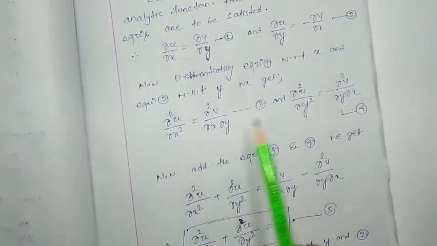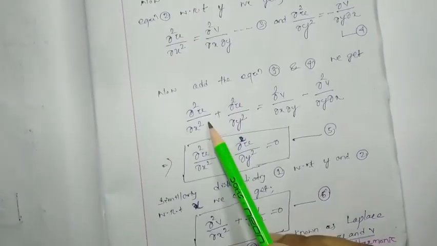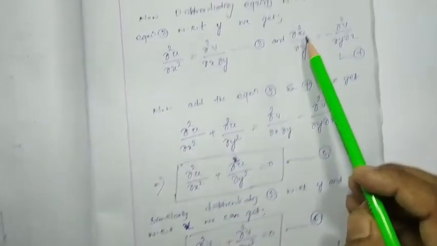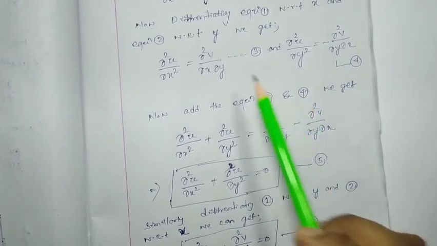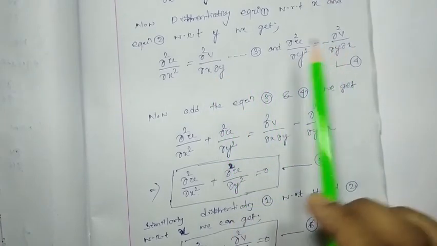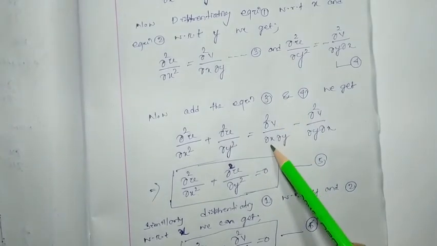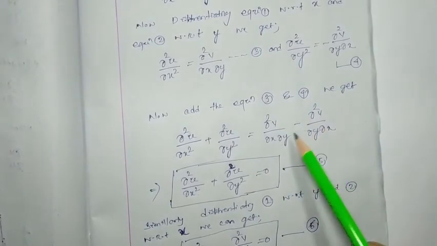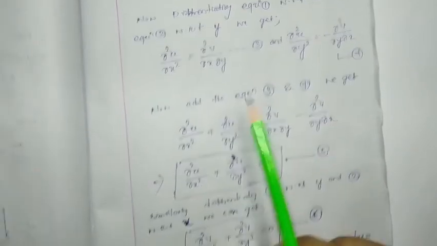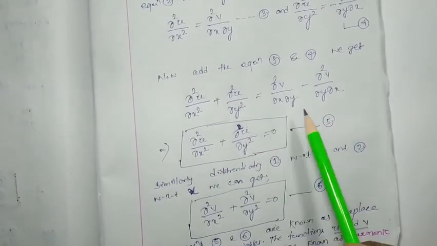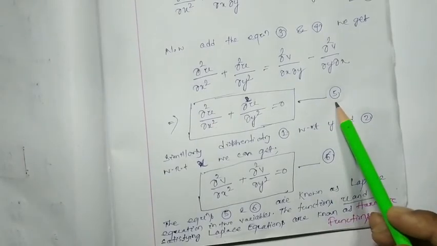Now we have to add these two equations. What are we going to get? ∂²u/∂x² + ∂²u/∂y² equals, the right-hand terms are equal but of opposite sign. That means ∂²v/∂x∂y minus ∂²v/∂y∂x, so both are going to be cancelled. So it will be ∂²u/∂x² + ∂²u/∂y² = 0. Let this be equation 5.